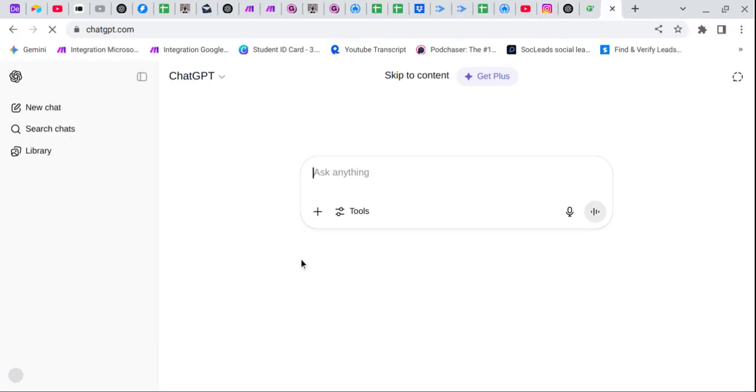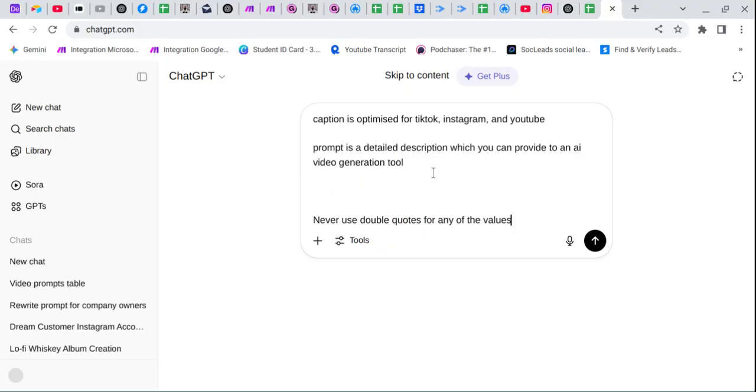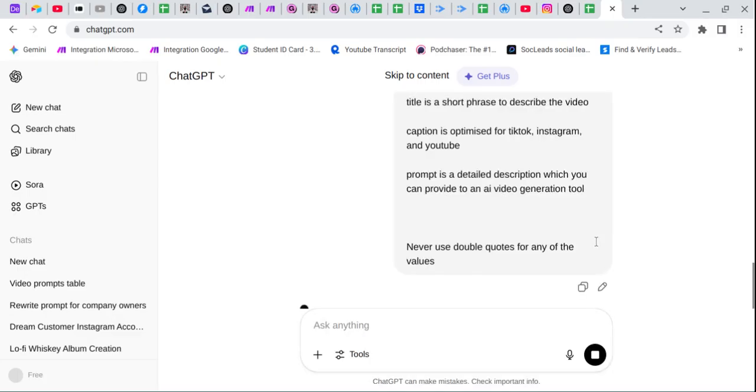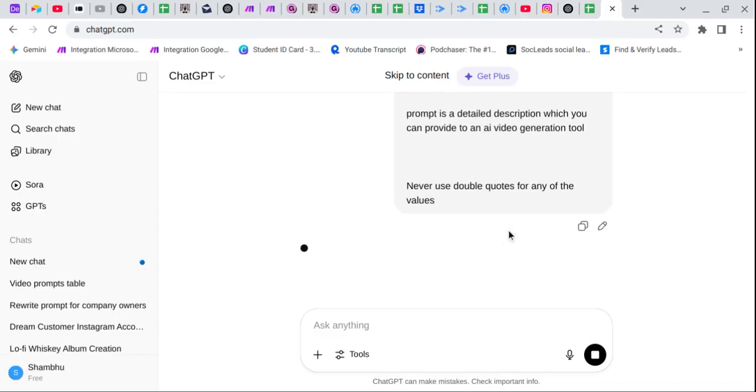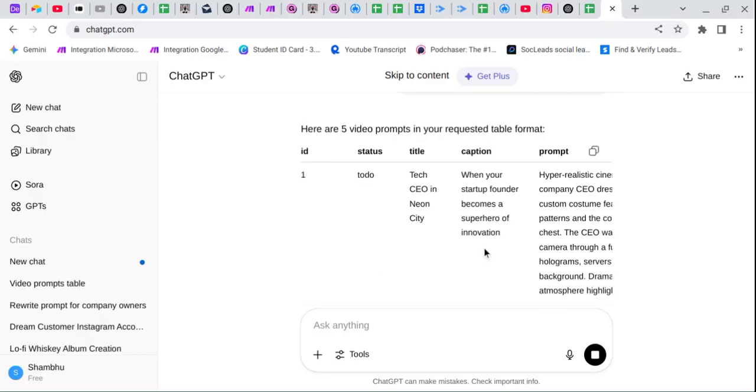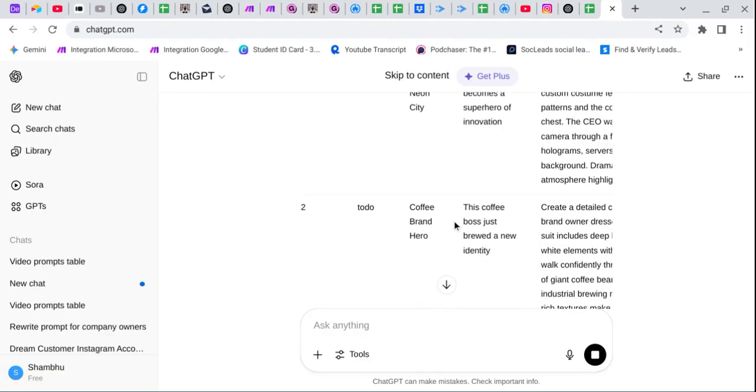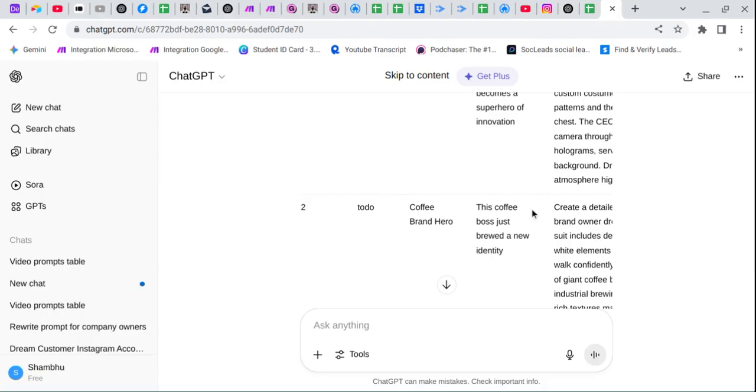Let's paste it here. Let's simply paste our prompt and then click on enter. Now we see the output. We need to wait for our output. Okay, we got the output successfully. Here the status that take off in Neon City. Coffee brand hero.